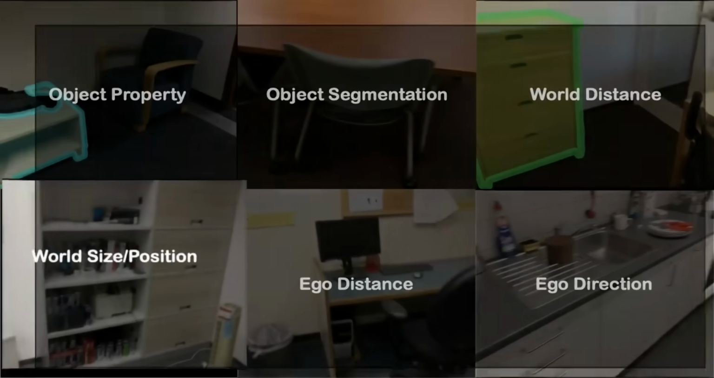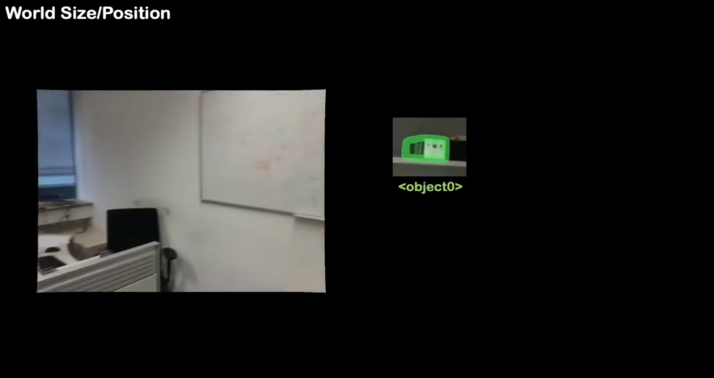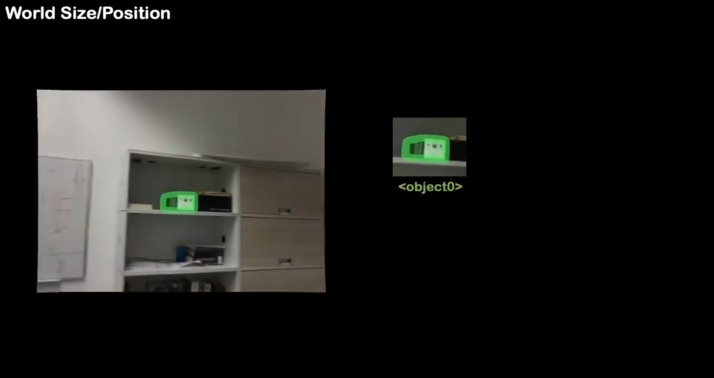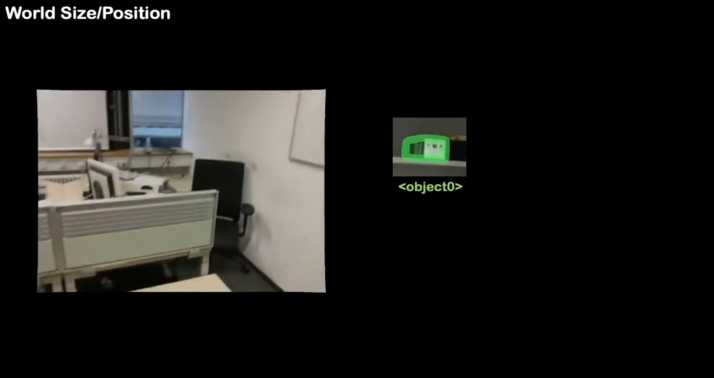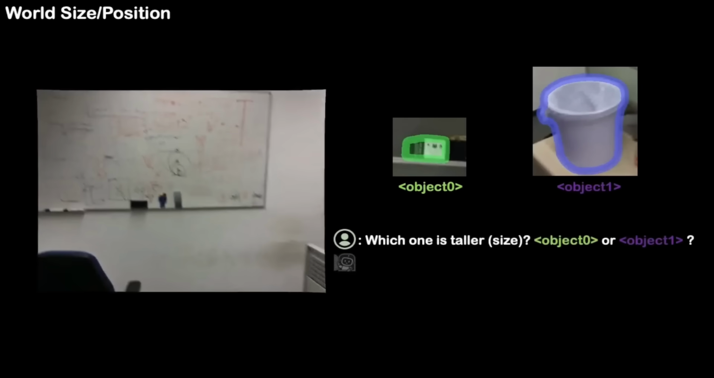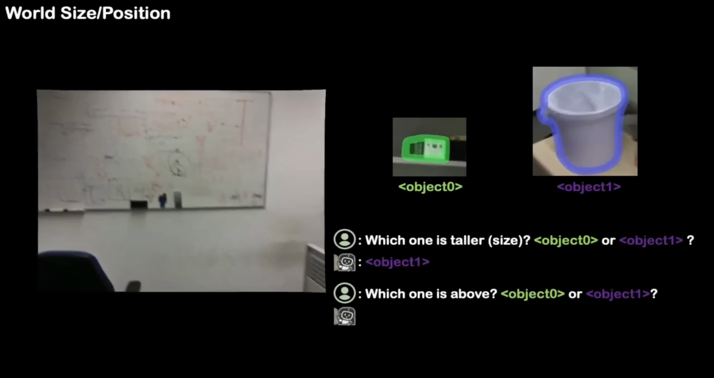It also seems to have really good spatial understanding of things in a video. If you get it to identify these two objects in the video, notice that they only appear for like a split second in the video. And the video is quite shaky. It's not a good video, but if you ask it which one is taller, it's able to answer that correctly. And then which one is above, it's also able to answer this correctly. So it seems to have very good spatial understanding.